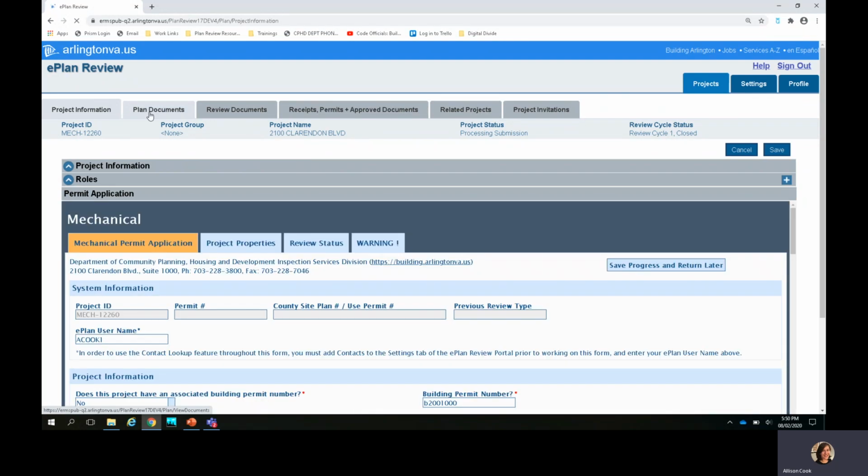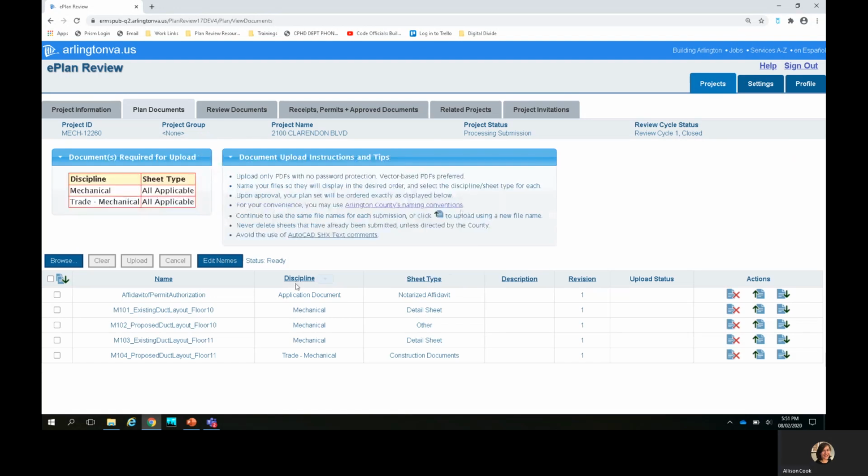Let's switch over to the Plan Documents tab now, which is in the upper left-hand corner here. So in the upper left, I'm going to click on Plan Documents. Again, it may take a few minutes to load. Now, here you can see the plans I've already uploaded. Here's a list of the file names, and here's the revision number.